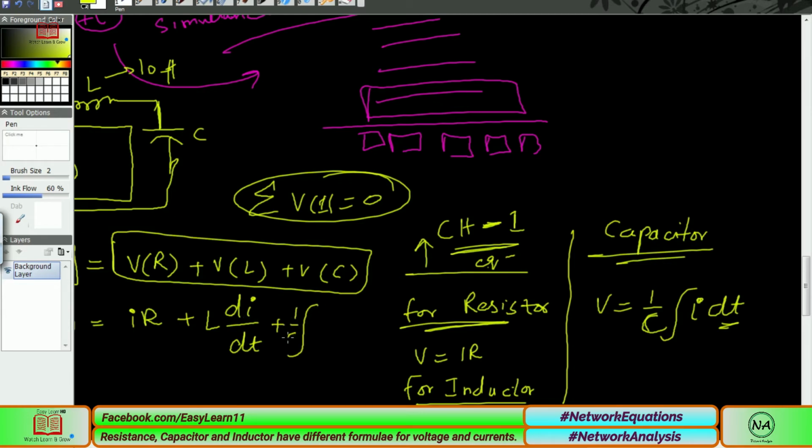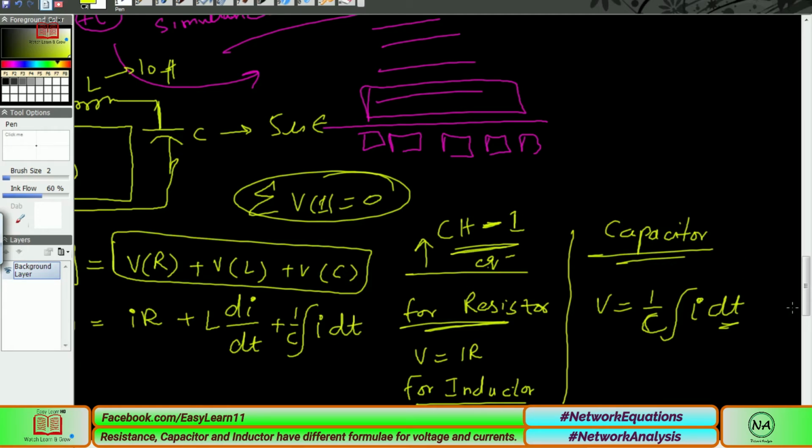We leave out the capacitor value because capacitance is also a constant, for example 5 microfarad. So 1 over C is exempt from the integration of i dt.